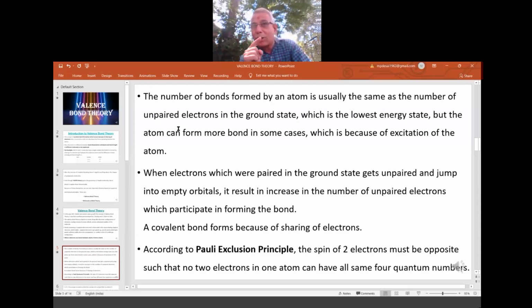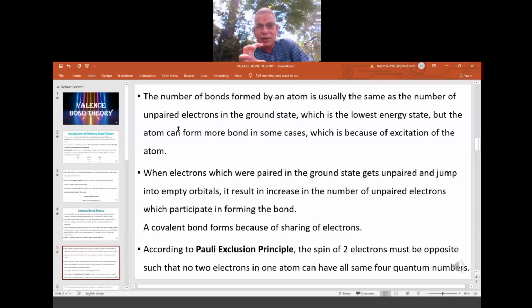If it wants to go for one more bonding, then the two electrons which are there in the p orbital are made unpaired by supplying energy. So those two electrons will jump and become unpaired, two unpaired. Already one unpaired is there. Now two more unpaired, that means it can go for three bonding. Or if it wants to go for a few more bonds, by unpairing the paired electrons of one more p orbital, which is paired, it is again made unpaired by supplying energy, so that totally we have the 5 unpaired electrons.